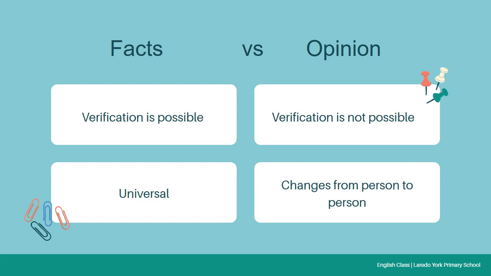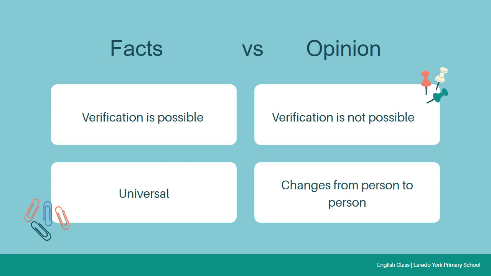Verification is possible. If I say that COVID-19 is coming down in Pakistan, we can verify it through data. But if I say that COVID-19 will end in 2 weeks, it cannot be verified, because it is an opinion, and it doesn't have any element that can be measured.